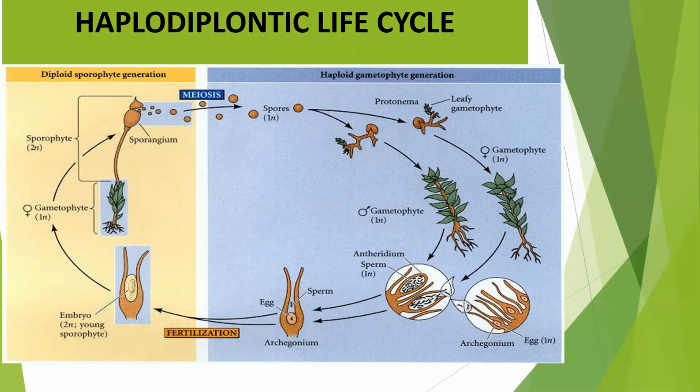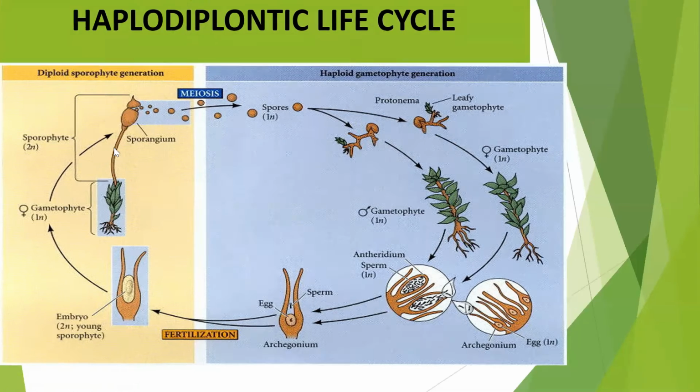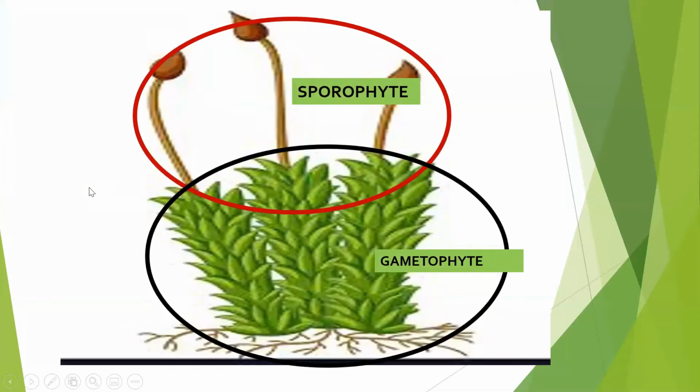Both are easily visible. This is the reason that this is known as the haplodiplontic life cycle. This phase is the sporophyte, and this one is the gametophyte. Quite clear here? Both the phases are clearly distinguishable from each other. This is the reason that this is called the haplodiplontic life cycle.